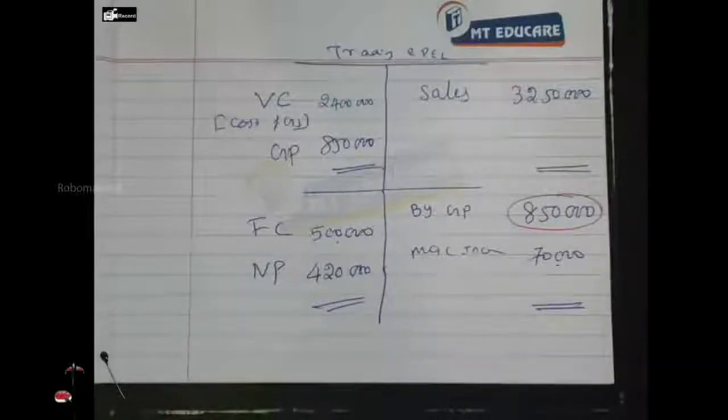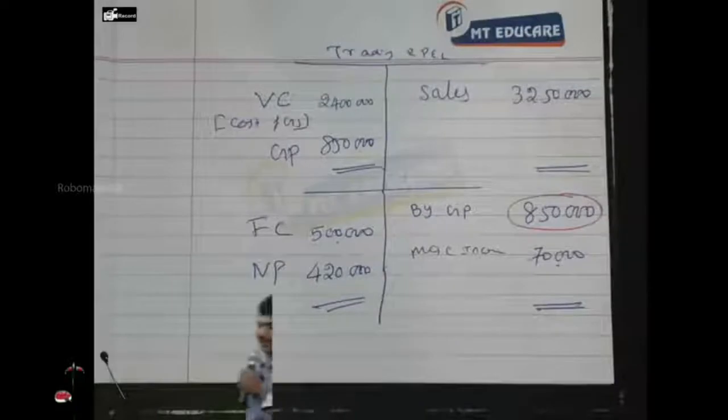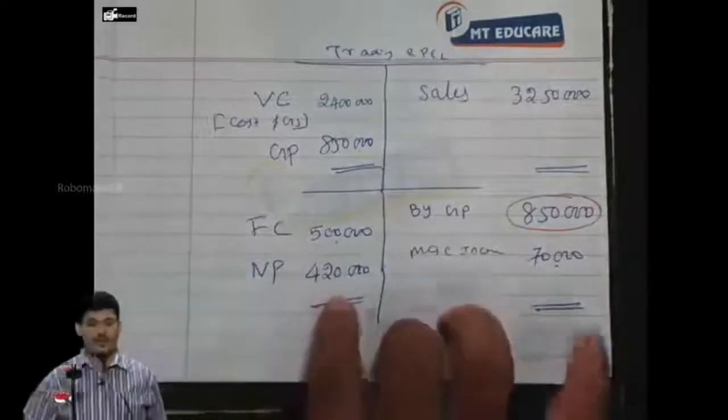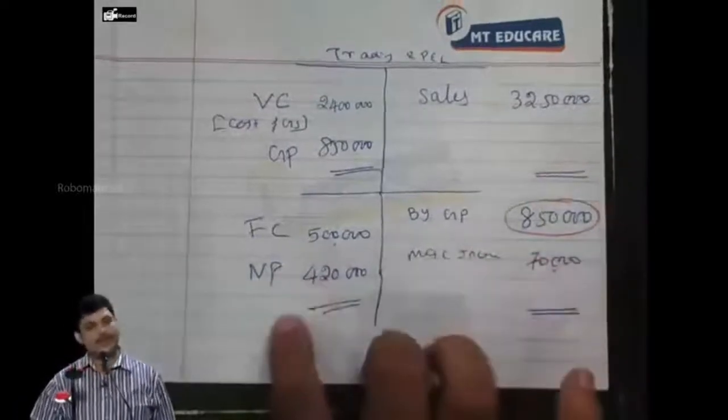Clear? Respond. I have put some money in shares. I used to get dividend income. Will that be affected by fire? No. So generally miscellaneous income is not going to be affected by fire, and that will not be insured, correct? Everybody. So it's an operational income which has to be insured. So I need not go up to this much. I could have worked out very easily. What I should understand is, in this net profit of 4,20,000, is miscellaneous income included or not included?